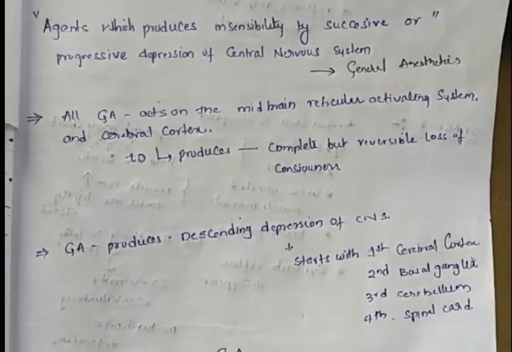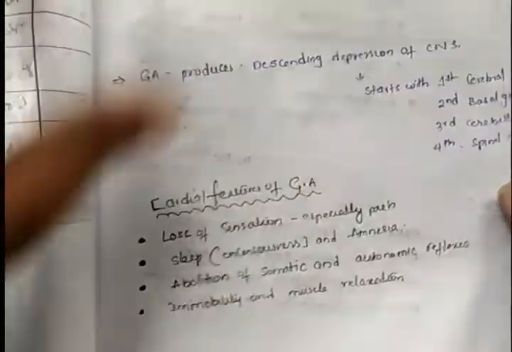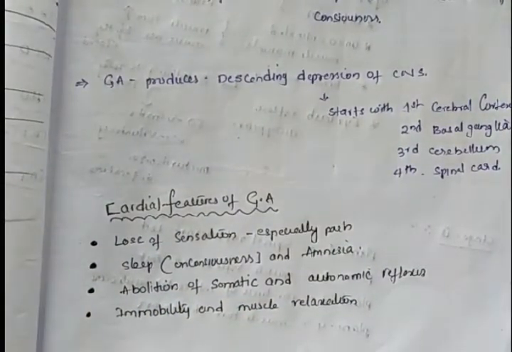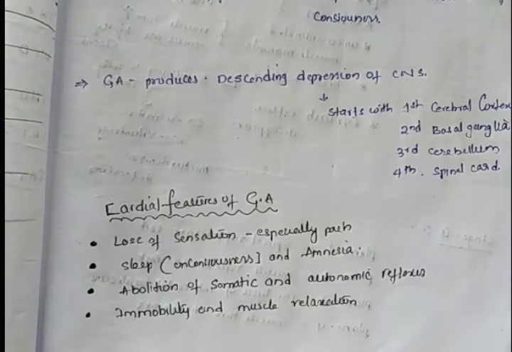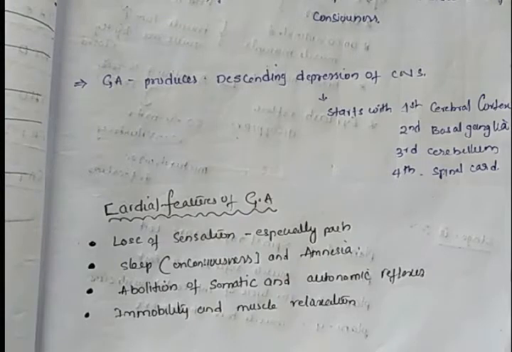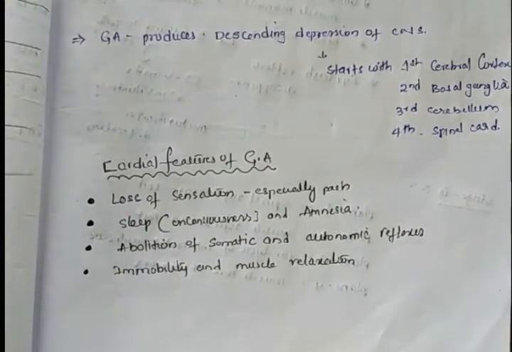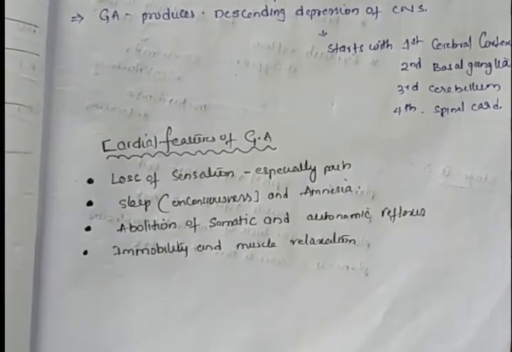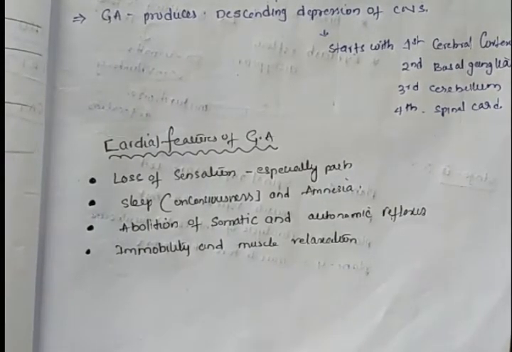There are four cardinal features of general anesthetics. The first feature is loss of sensation, especially pain. Whenever a patient takes a general anesthetic, they cannot feel any pain. The second effect is sleep, otherwise unconsciousness, and amnesia. The third feature is the abolition of somatic and autonomic reflexes.